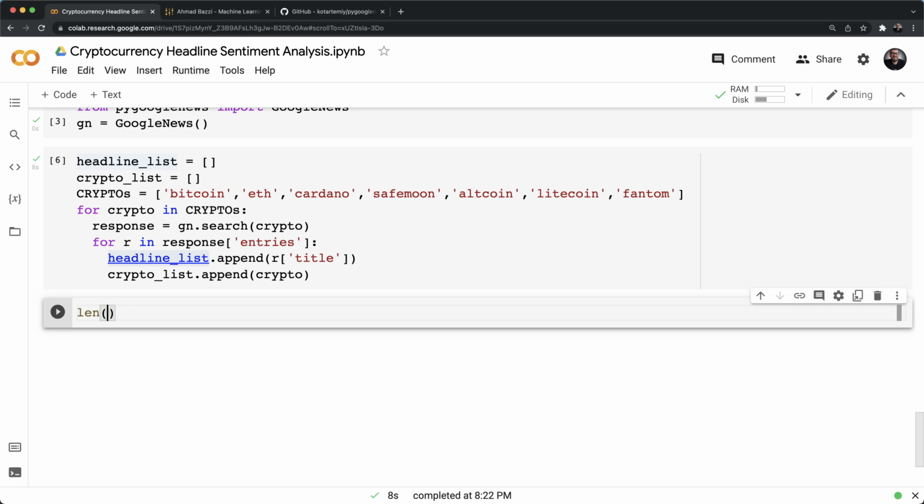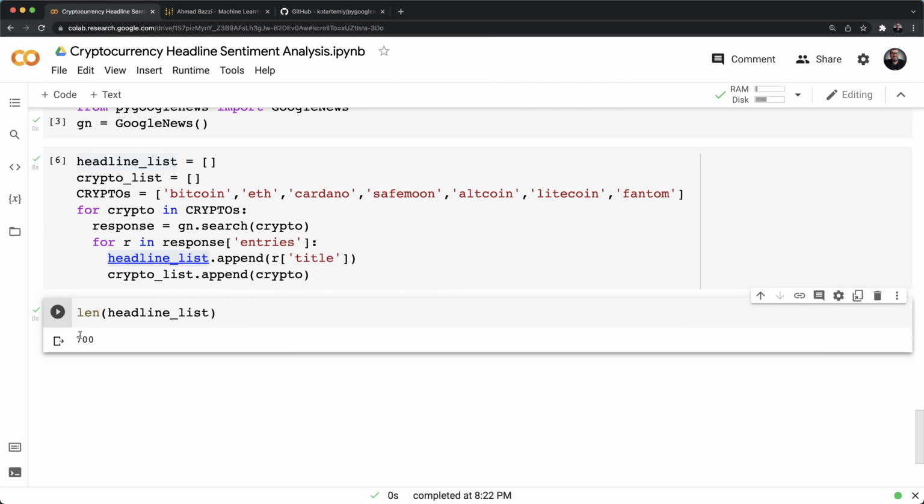First, let's check the length, to see how many headlines we read. We read 700 headlines. So we've got 1, 2, 3, 4, 5, 6, 7. And I'm speculating that there are 100 per crypto name. So we've got 100 headlines for Bitcoin, 100 for Ethereum, 100 for Cardano, 100 for SafeMoon, altcoin, Litecoin, Phantom, and so on.